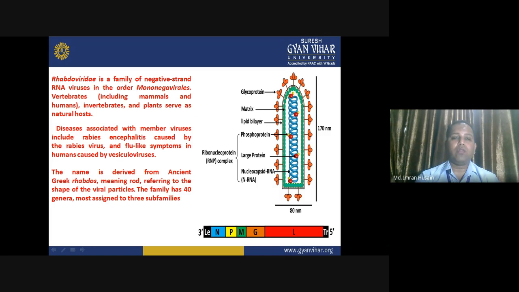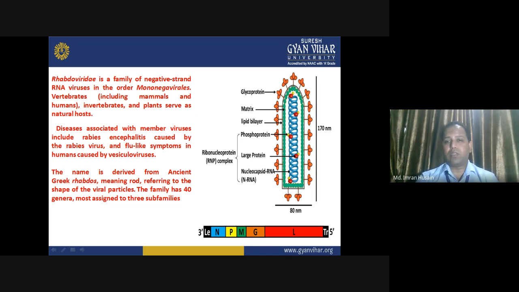The family has 40 genera, most assigned to three families. So here you can easily see the structure of rhabdovirus. It has glycoproteins. Its length is around 170 nanometers and width is around 80 nanometers. Matrix is present in the lipid bilayer. Phosphoproteins are there.